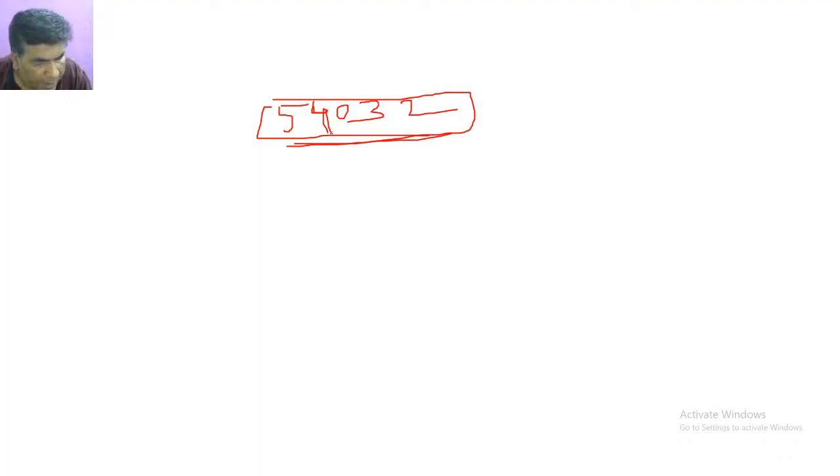Vishwant Kumar Reddy has given the answer: 50,000 plus 4,000 plus 0 plus 30 plus 2. Very good. But no need to mention 0. We can omit 0 and write directly. Okay, I hope you have understood about place value.